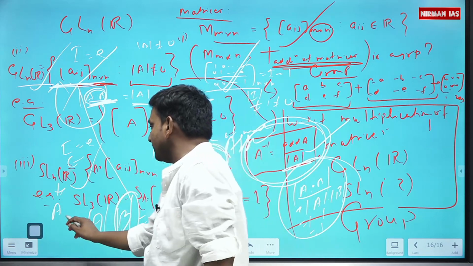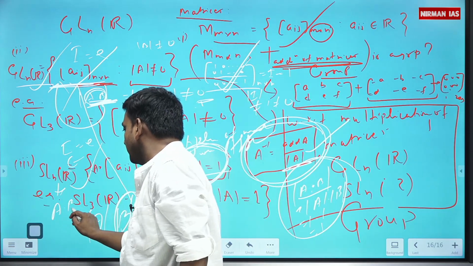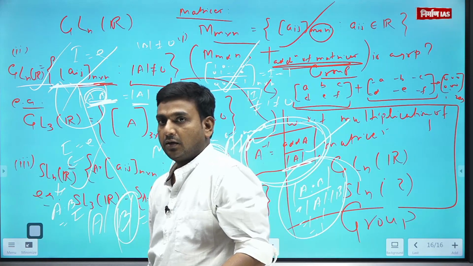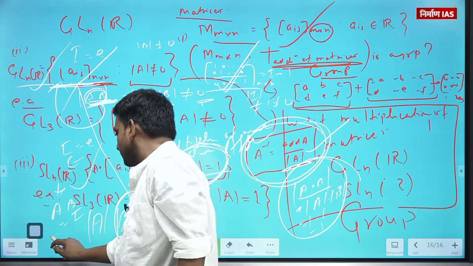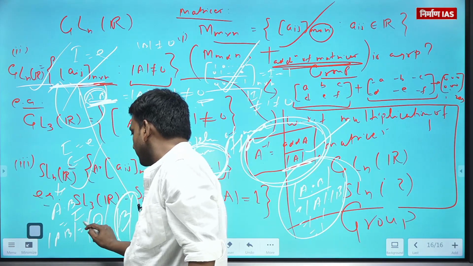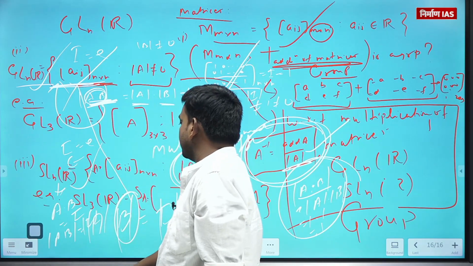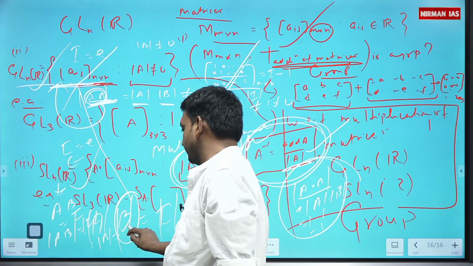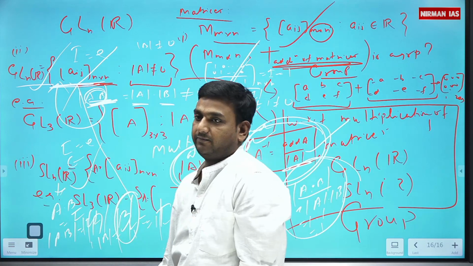So if B is the inverse of A, then A into B must be the identity matrix. Now I take determinant on both sides. Determinant of A is 1, so determinant of B is 1 by 1, that is 1 only.